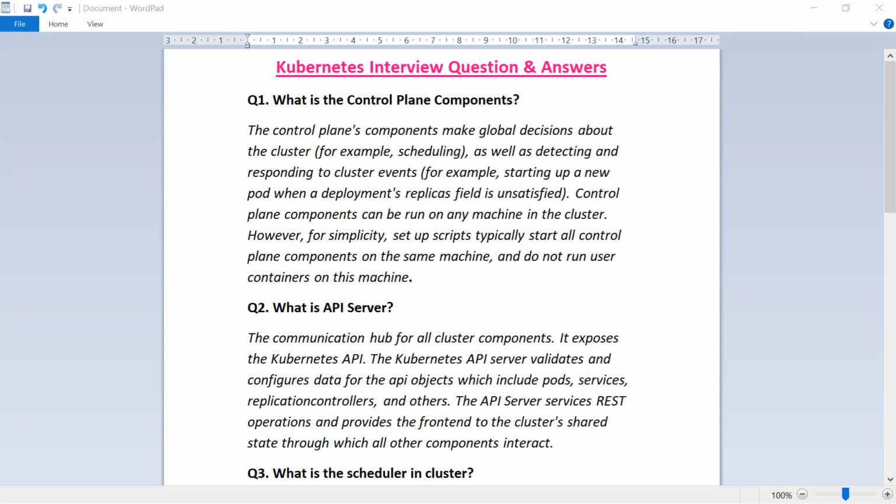In this video, I am going to show you Kubernetes Interview Question and Answers. These are very important questions and answers. First question is, what are the control plane components?